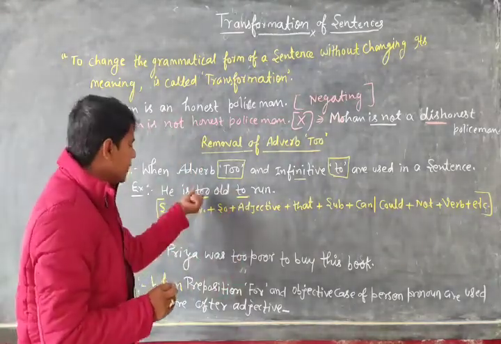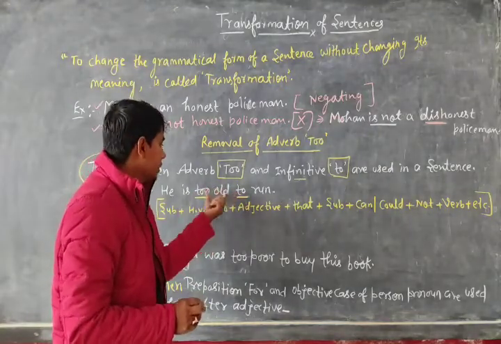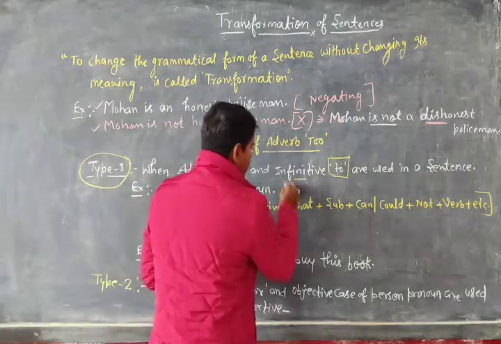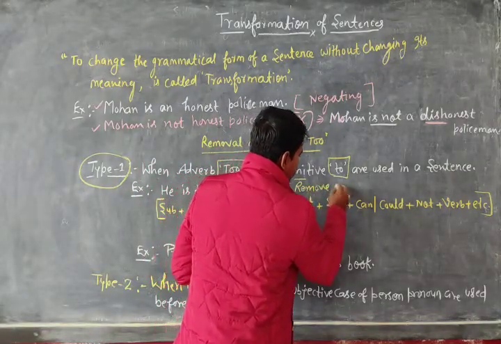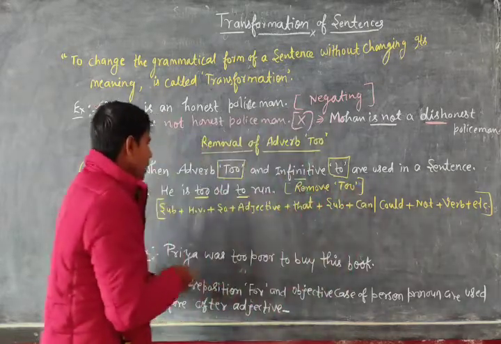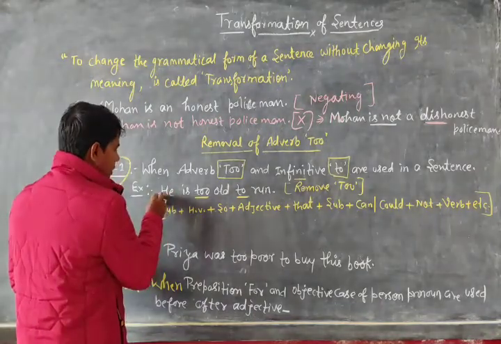So when adverb to is followed by infinitive to, you can remove the adverb to, and you are asked to remove adverb to. So very first, see me, this is the subject.